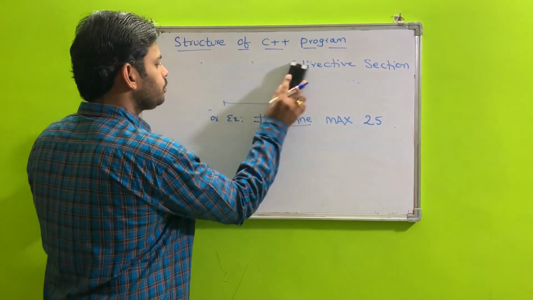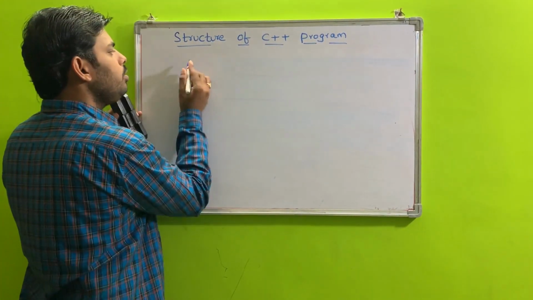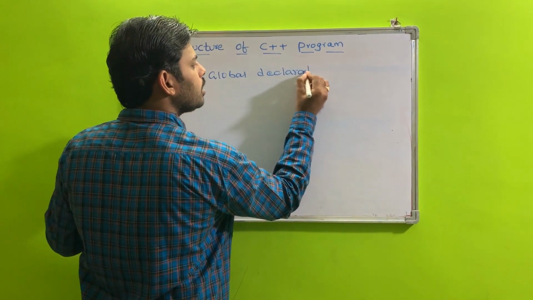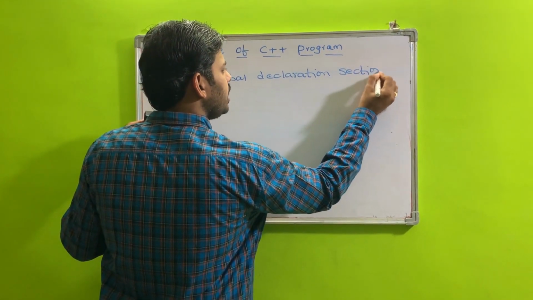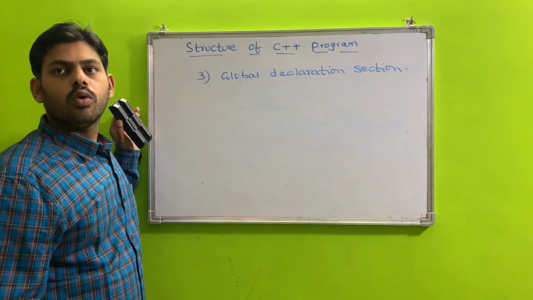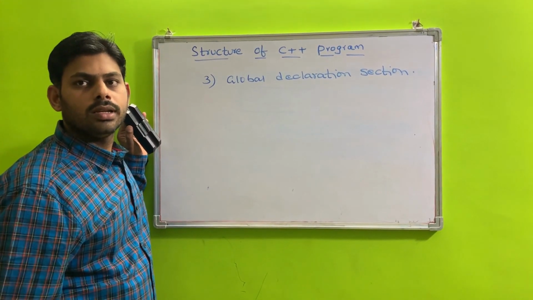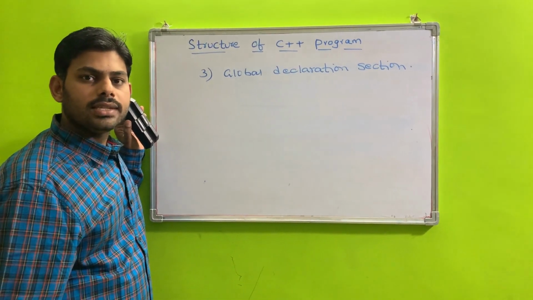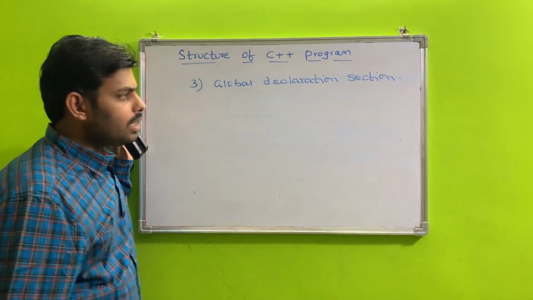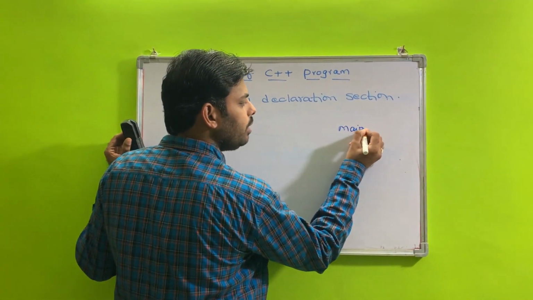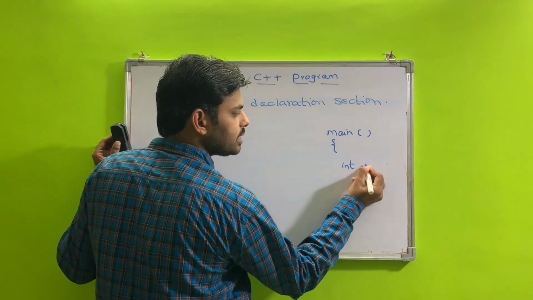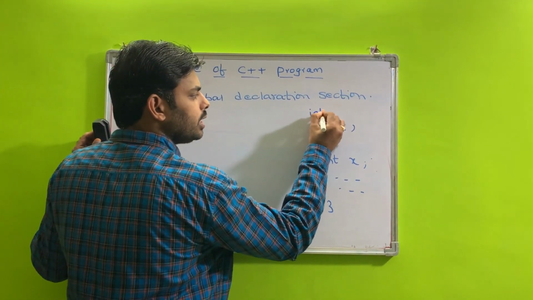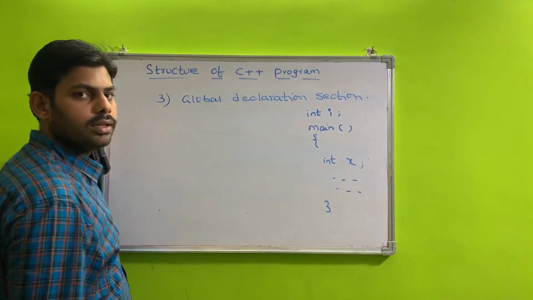And the third part is the global declaration section. Generally there are two types of variables: one is a local variable and the other is a global variable. The local variable's scope is within the function only. The global variable is accessible by all other functions. For example, in the main program, a variable is there, and after the closing brace, int I, that I is declared outside the main function.